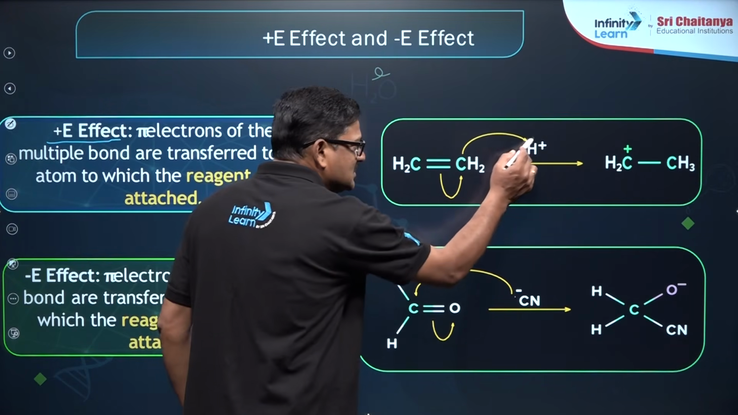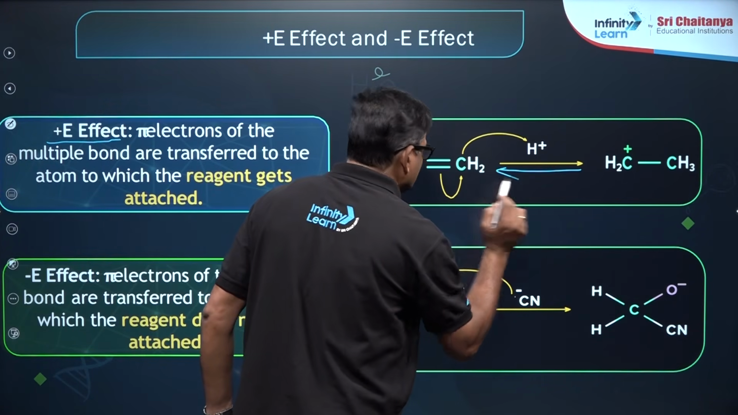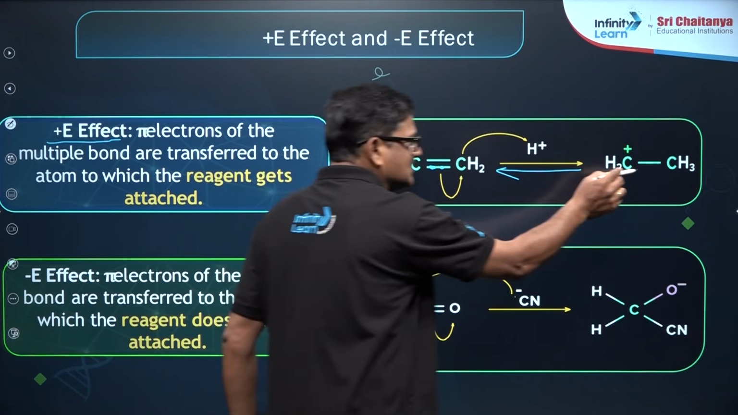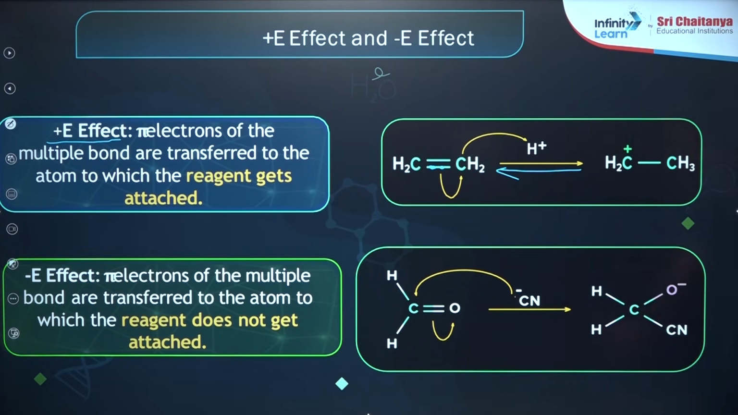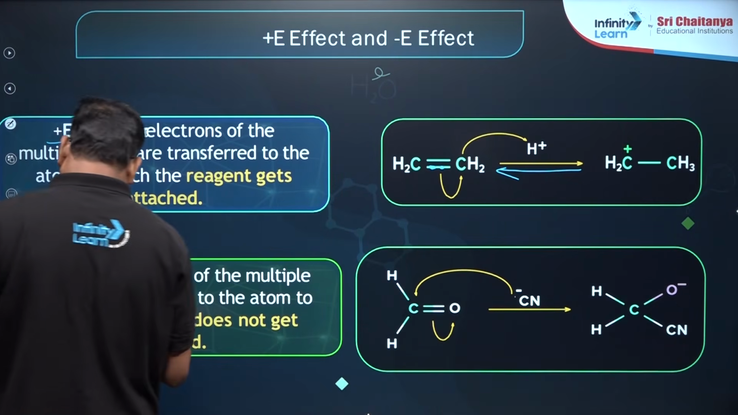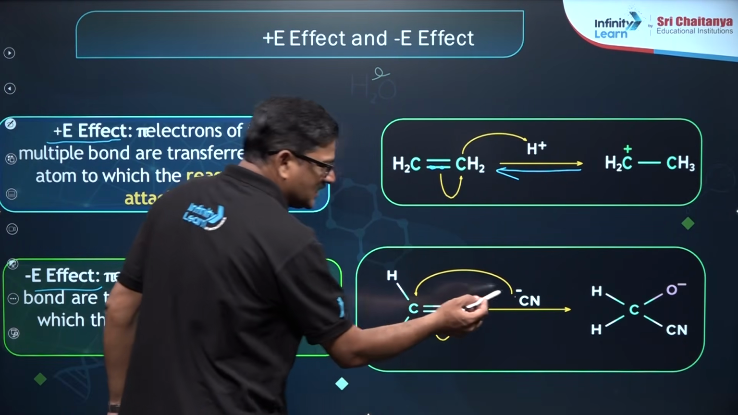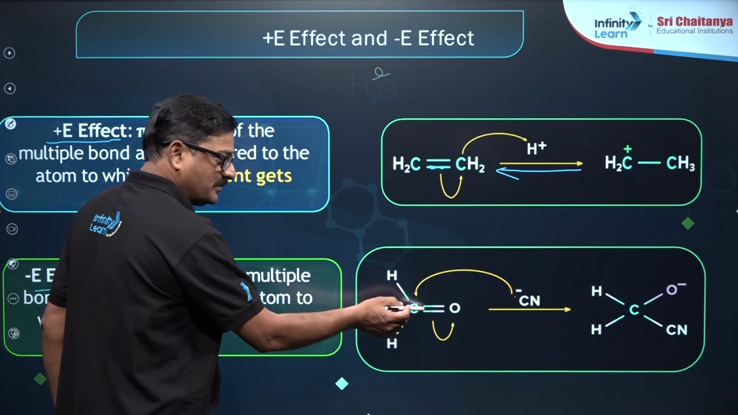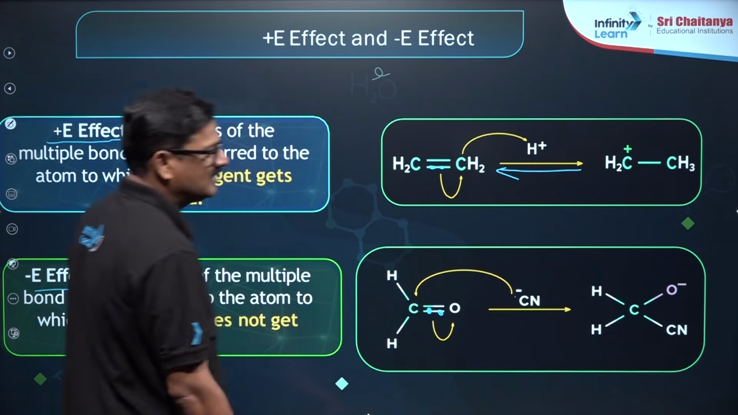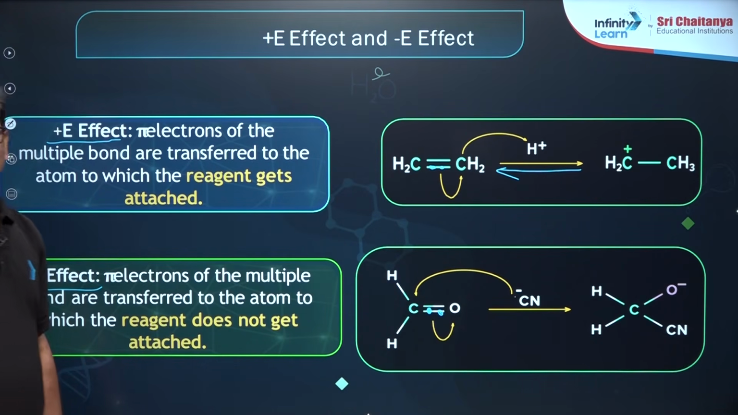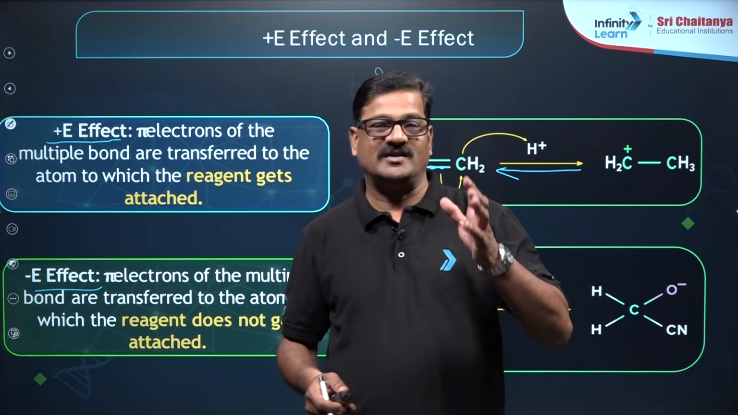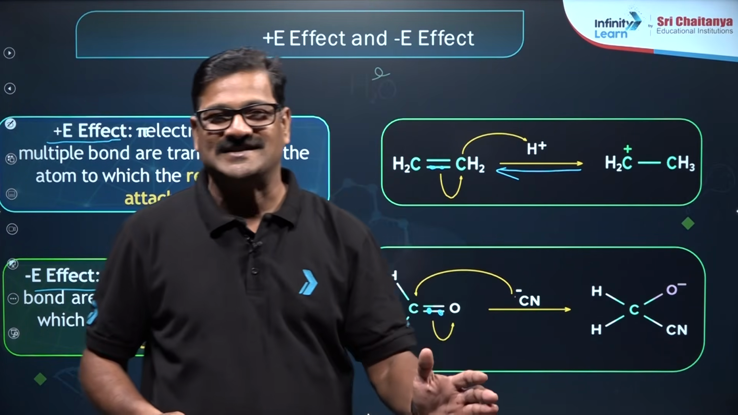So, here this is a reagent, and it is reversible. The pi bond is shifted towards the carbon atom where the reagent is attached. This is what is called a positive electromeric effect. Now, the negative electromeric effect: the reagent is attacking a carbon, but the pi bond is shifted away from it, so it is going to have a negative electromeric effect. So, I want to say in the positive electromeric effect a positively charged reagent attacks, and in the negative electromeric effect a negatively charged reagent attacks.